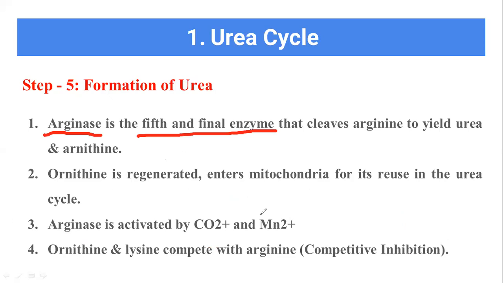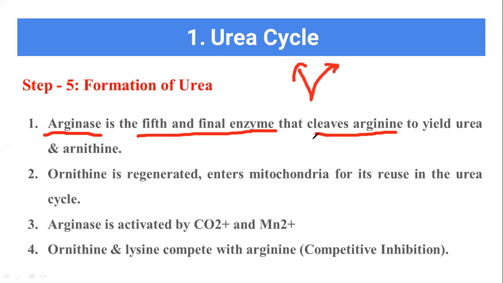Now what is the function of this enzyme arginase? The arginase helps in the cleavage of arginine, the arginine which is produced in the previous step. I already told you, cleavage means it is separated into two substances.